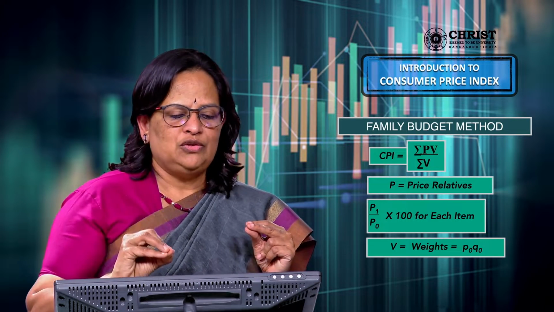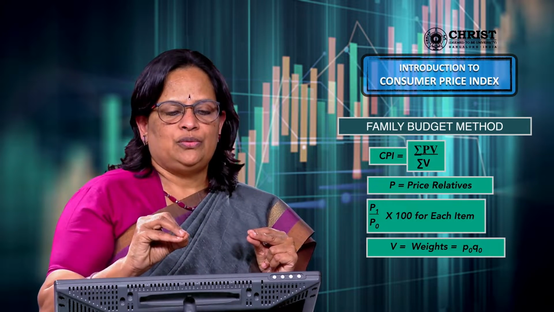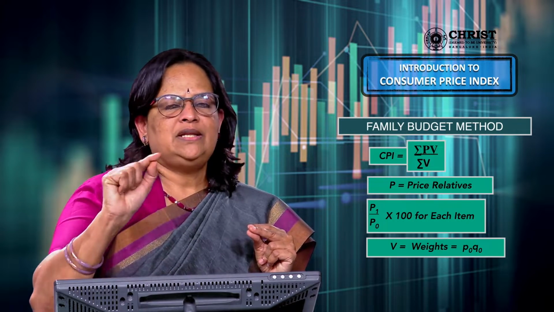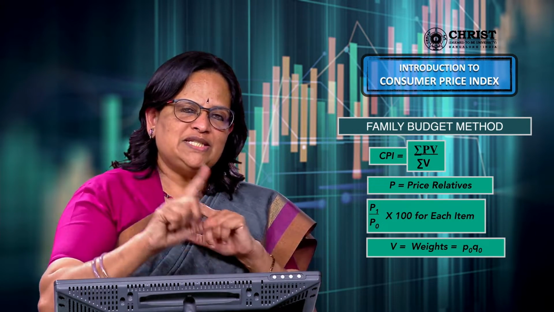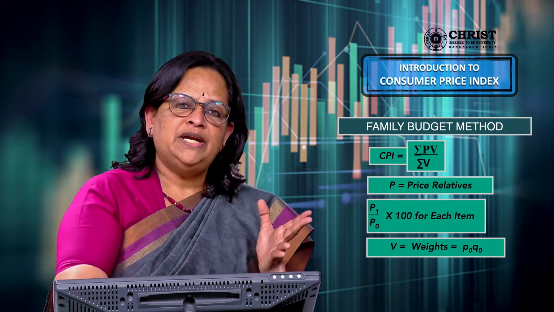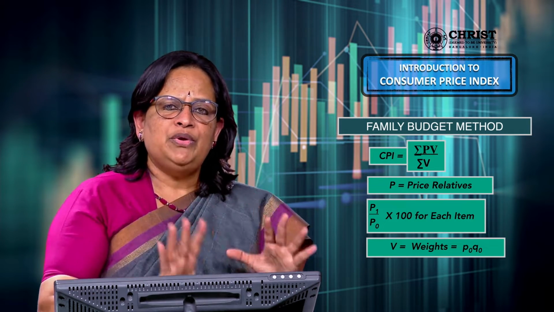So if 5 items are included in the index, we have to calculate price relatives for all 5 items. Then V is the weights, equal to P0 Q0. Sometimes it will be given as value, sometimes as weight in the problems, so we change the equation accordingly. Sometimes it will be sigma PV divided by sigma V, sometimes sigma PW divided by sigma W. That distinction depends on whether values or weights are given in the question. The computation is the same.